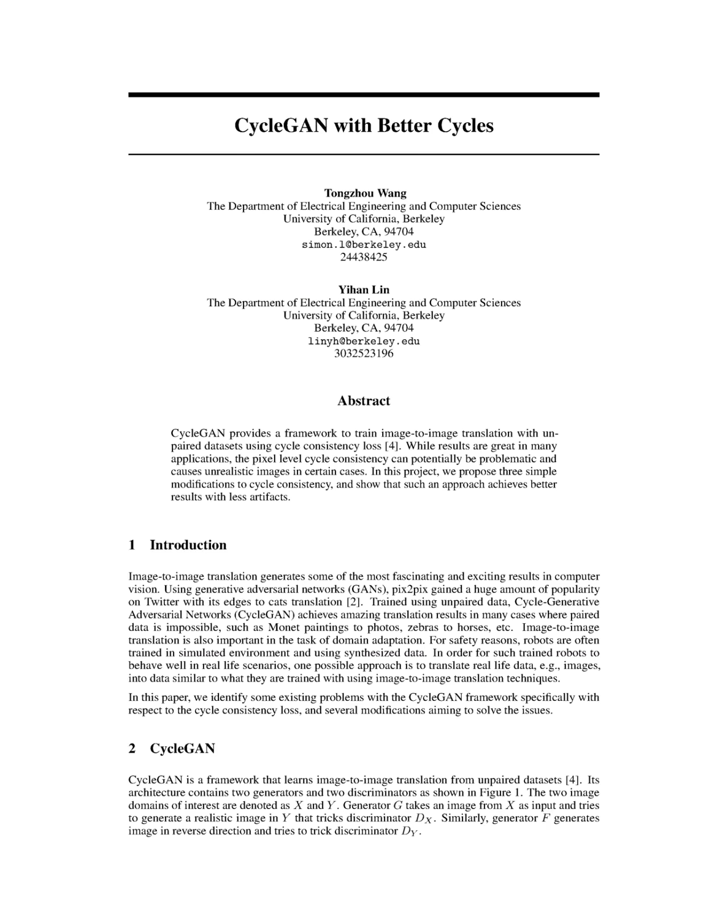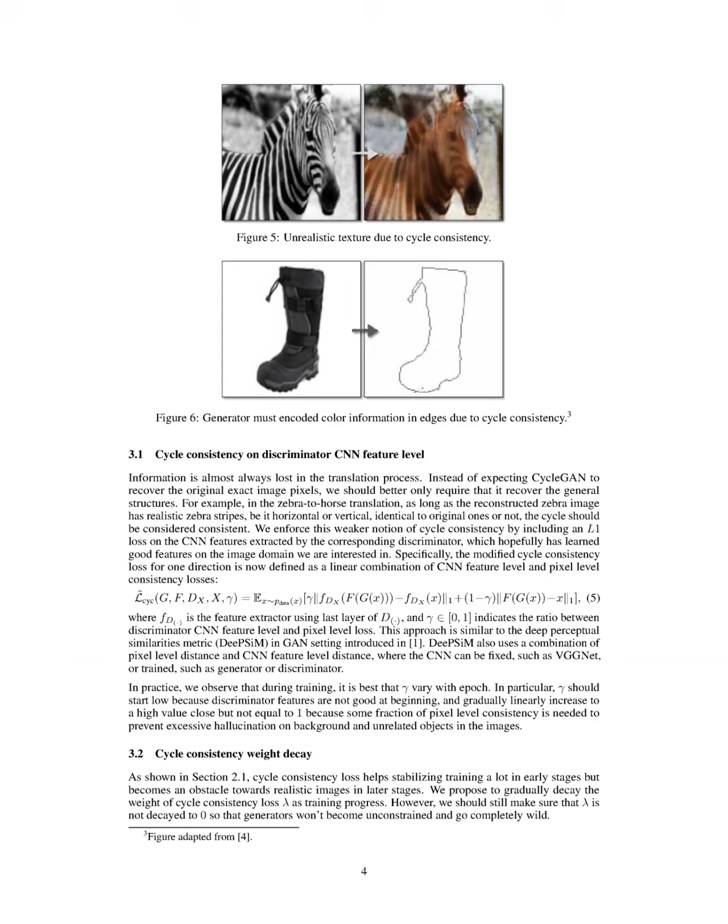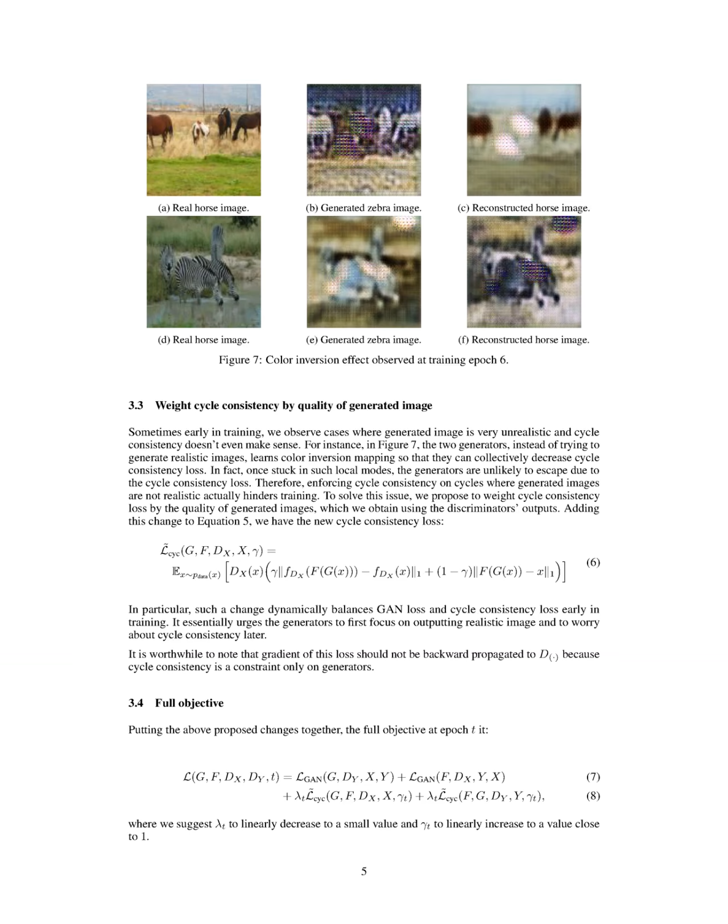The proposed method modifies the CycleGAN framework to improve image-to-image translation by addressing issues with cycle consistency loss. First, it introduces a weaker notion of cycle consistency by incorporating a loss based on CNN features extracted from the discriminator, allowing for more flexibility in the generated images while still maintaining structural integrity. Second, it implements a decay mechanism for the cycle consistency loss over the training epochs, ensuring that early training stability does not hinder the realism of images generated in later stages.